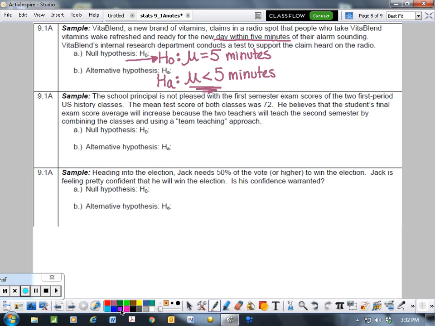So null hypothesis would mean that there is no difference. So my null hypothesis is there's no difference in the average score, so we'll assume the average score is still 72. The alternative hypothesis, what he hopes to have happen, is that those scores are going to get higher. So he believes the scores average will increase, so we want them to go higher than that 72.